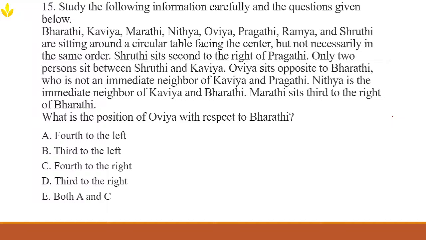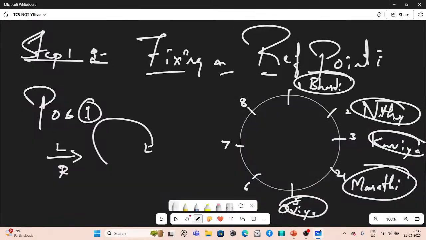So the clues give two pieces of information. Shruti sits second to the right of Pragati. Only two persons sit between Shruti and Kavya. Alright, so let's take that hint. Kavya is at position 3, isn't it? So Kavya is at position 3. Only two persons sit between Shruti and Kavya.